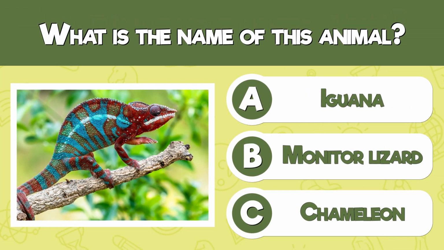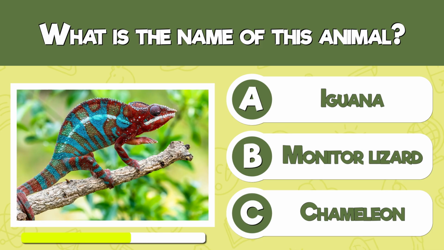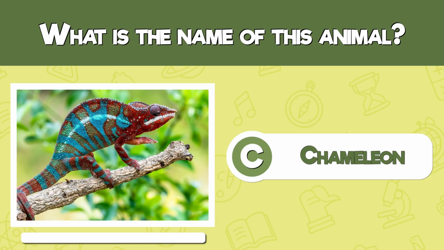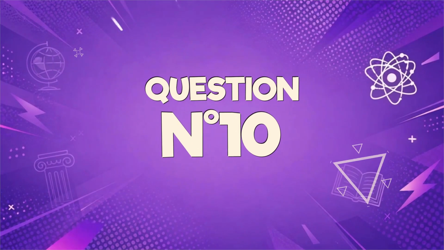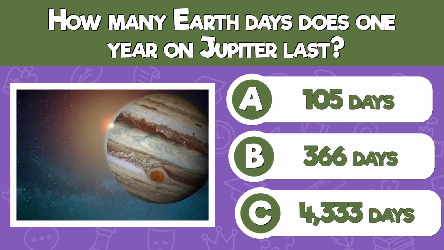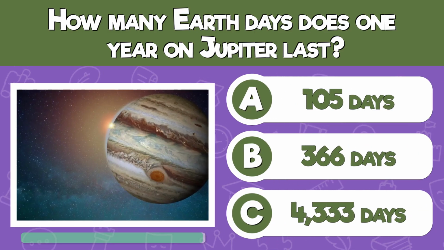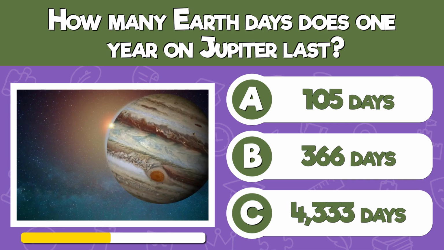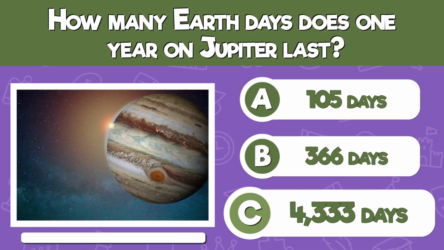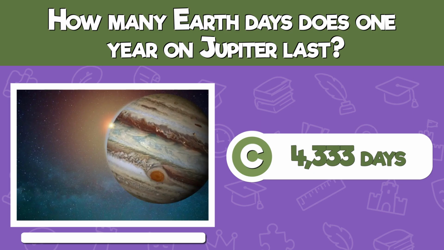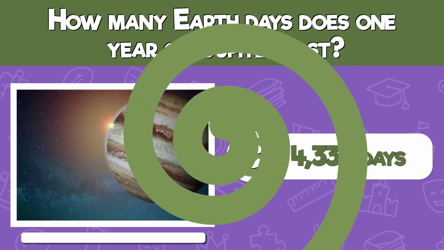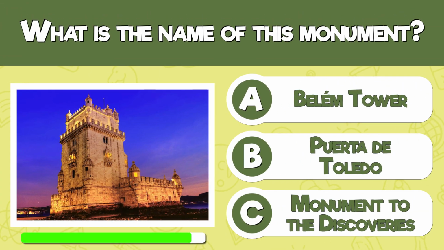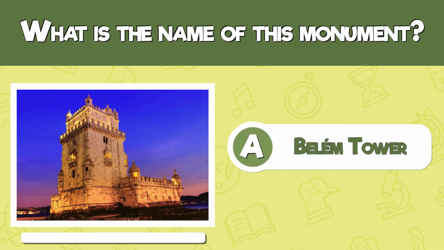What is the name of this animal? A chameleon. How many Earth days does 1 year on Jupiter last? 4,333 Earth days. Let's raise the level a little. What is the name of this monument? Belem Tower.